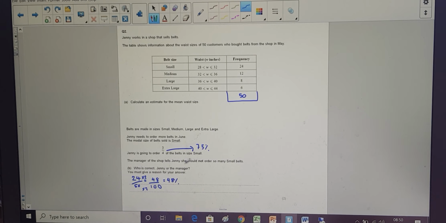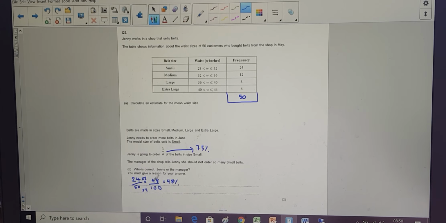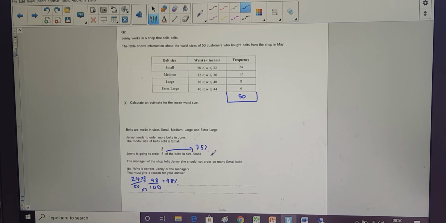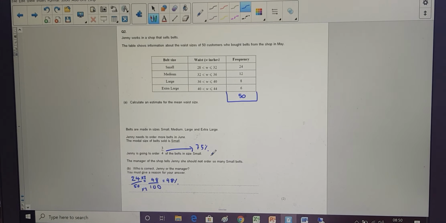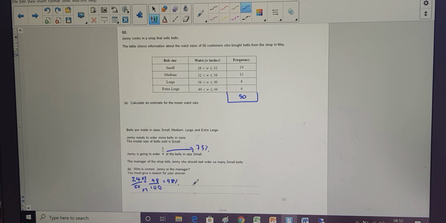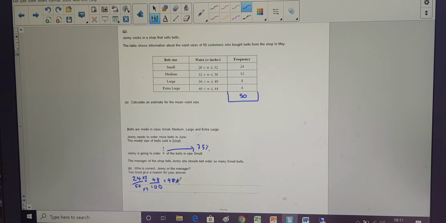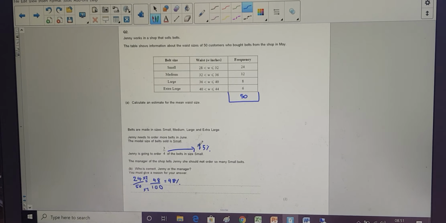So Jenny actually only needs to order 48% of the belts in size small, and she's saying she's going to order 75. Silly Jenny. So we need to agree with the manager. So the manager is correct. Who is correct? You would say the manager is correct because 48% of belts sold were small and 75 is much bigger than 48%. Yeah, or words to that effect.